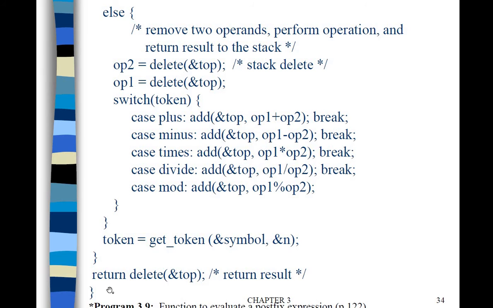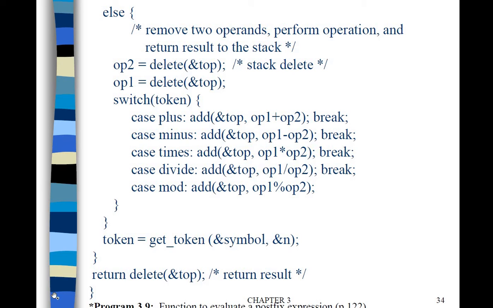Then after that, for each iteration we have to access the next symbol from the postfix expression. So the next symbol we read, and n will be incremented by 1, using the get token function to access the next character from the postfix expression.